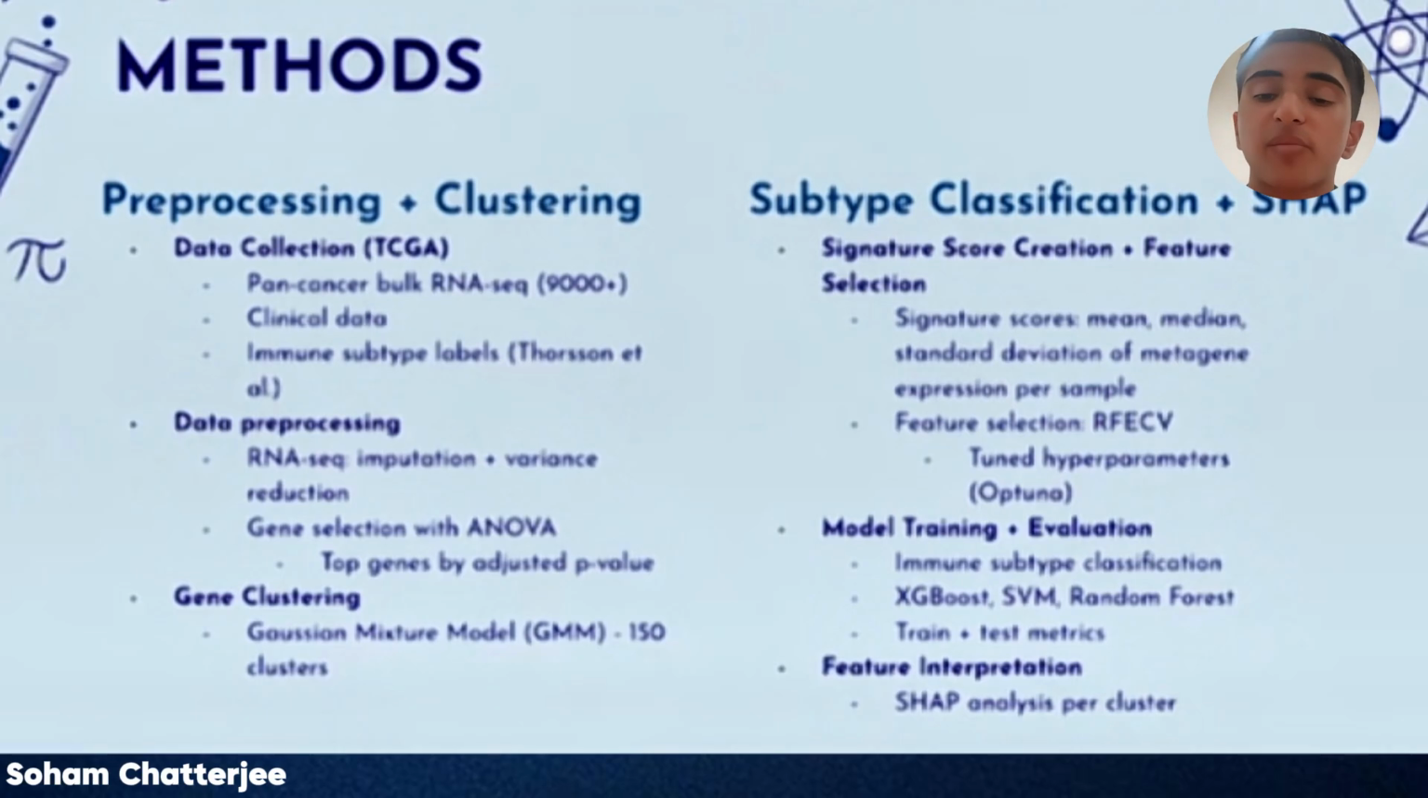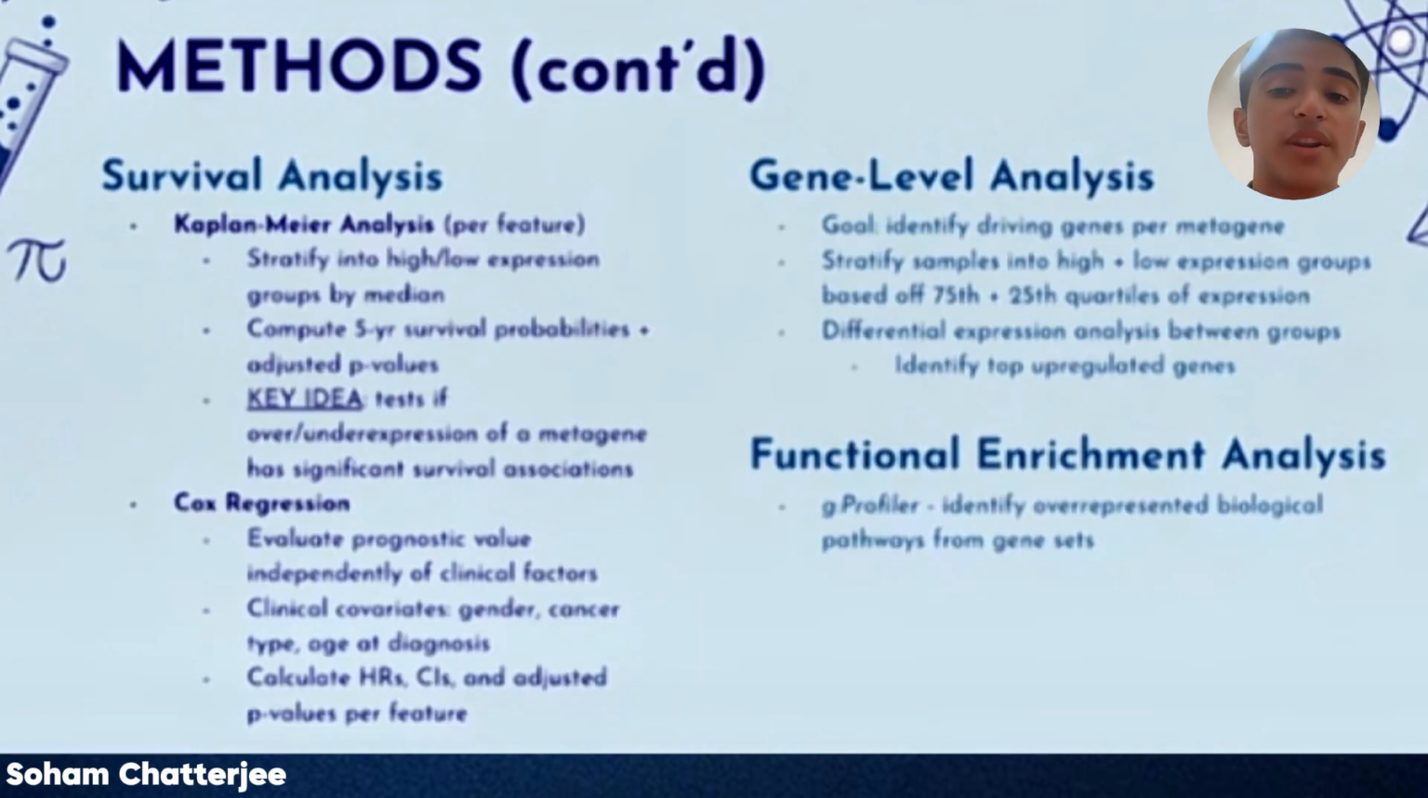Now, the feature set from the best performing model was to be used for further interpretation. To analyze which of these metagene-derived features were the most influential on classifying these subtypes, we performed SHAP analysis. What this does is it helps us identify how much each feature contributes to individual model predictions. We also go into a deeper analysis of these metagenes.